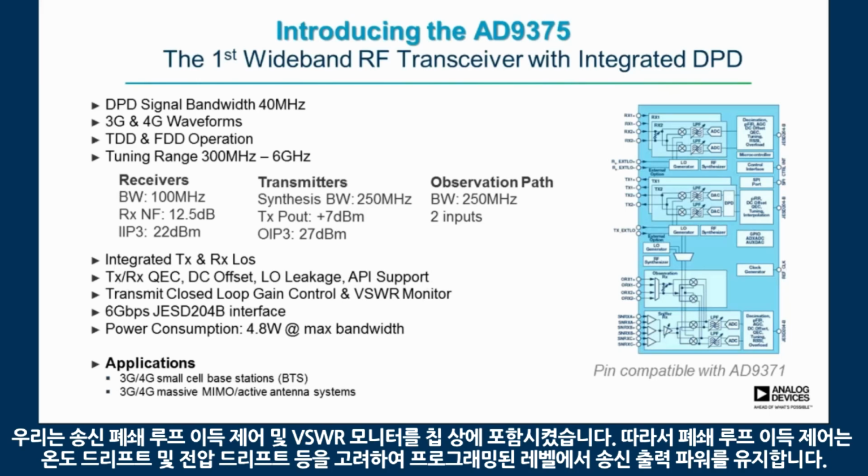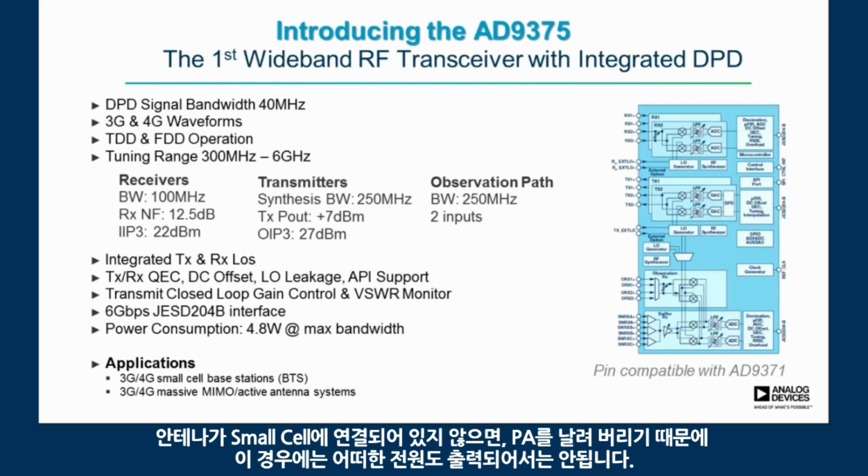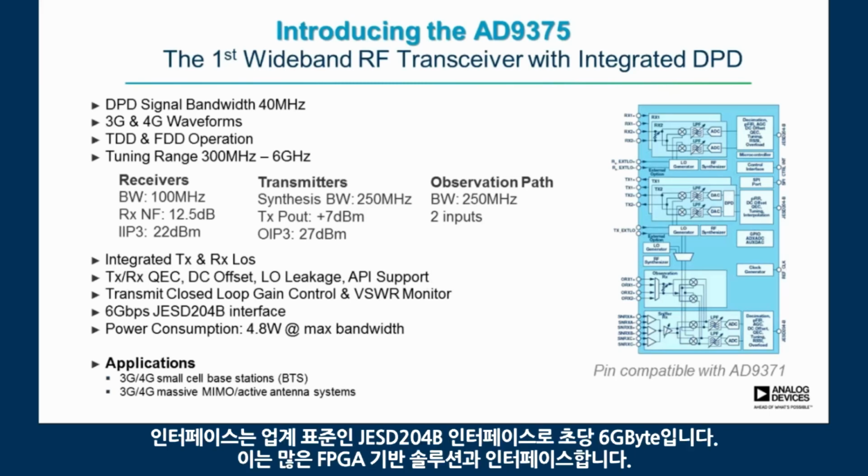We have included a transmit closed-loop gain control and VSWR monitor on chip. So the closed-loop gain control maintains the transmit output power at a pre-programmed level, accounting for temperature drift, voltage drift, etc. And then the VSWR monitor can be used to monitor the antenna health, and typically that's used simply to monitor whether or not the antenna has actually been connected. Because if the antenna hasn't been connected to the small cell, you don't want to output any power because it'll just blow the PA.